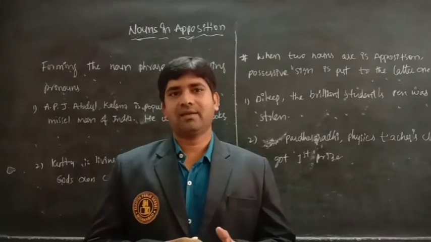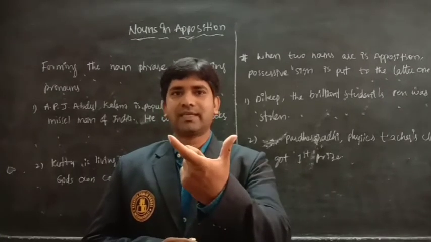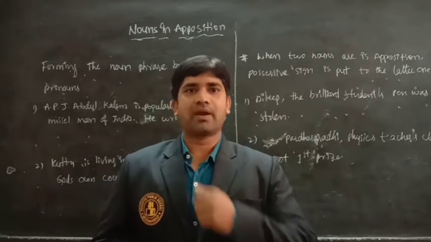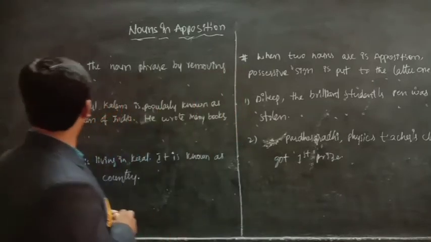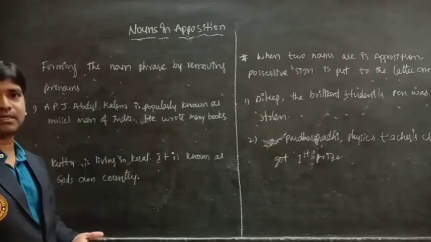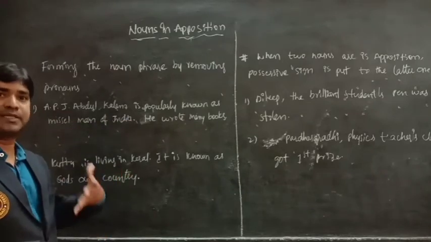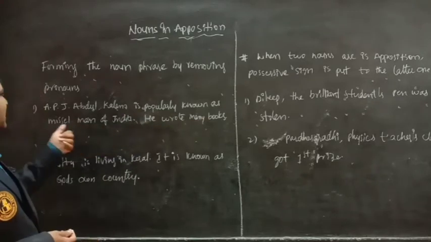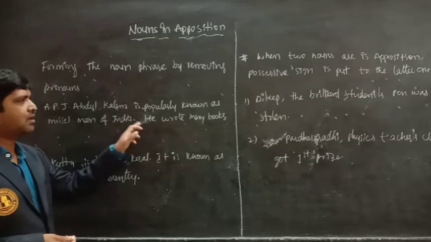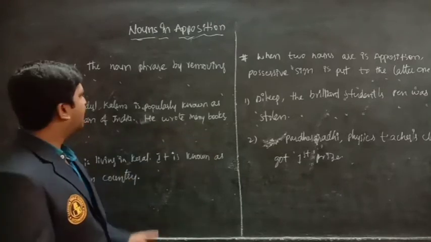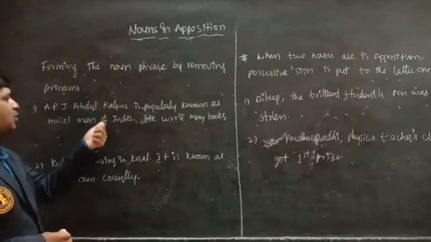Here we learn how to make two sentences a single sentence by removing pronouns. Here see the example. APJ Abdul Kalam, well-known person, former president, is popularly known as Missile Man of India. He wrote many books to inspire the students. Here we have written two sentences.